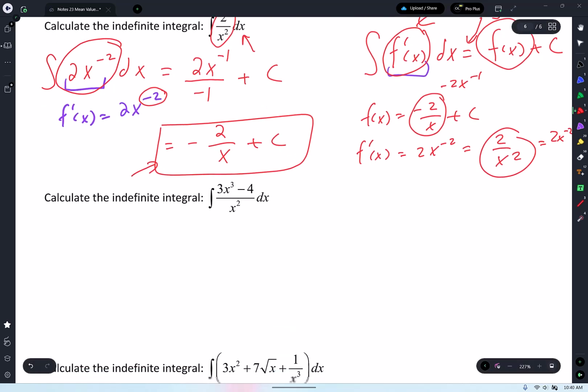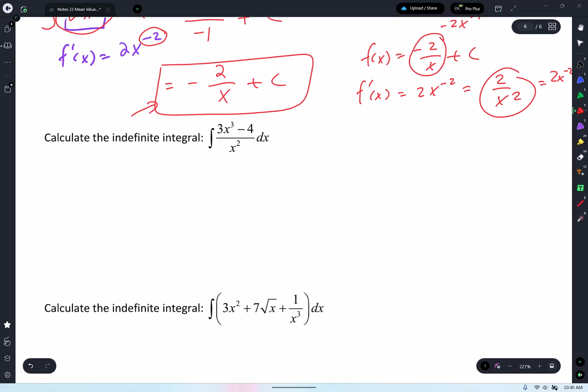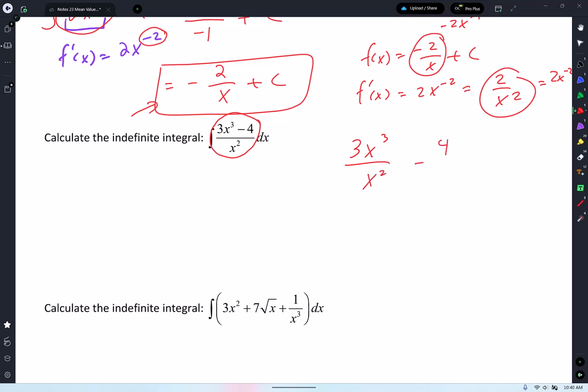Don't relax. Look at the next one. The only thing that's going to stop you guys is your algebra. But hopefully we've been tackling your algebra for a while now. Look at the next one. Relax. It's a quotient. I don't know how to do an antiderivative of that. Okay, you're not going to bother with any of that stuff yet. We're rookies if you're trying to figure that out. You're going to break this up with algebra. Are we okay? So look, go to the side and do this: 3x cubed over x squared minus 4 over x squared. Break it up into something that you know how to do.